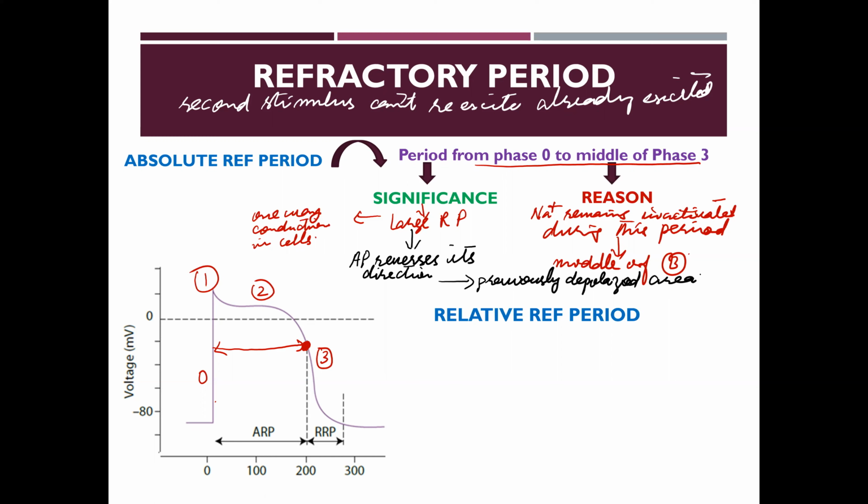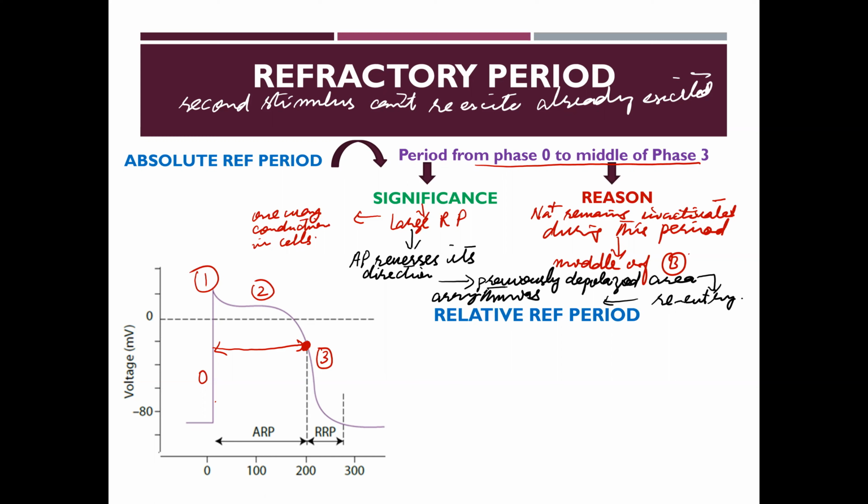And when it moves to a previously depolarized area, it leads to generation of a re-entry phenomenon, and this re-entry phenomenon is the basis of different types of arrhythmias in the heart muscles.